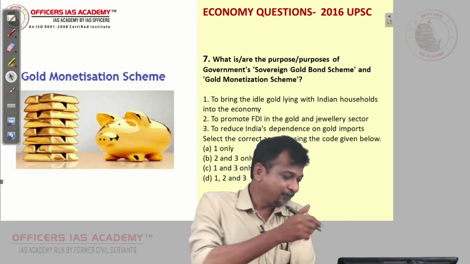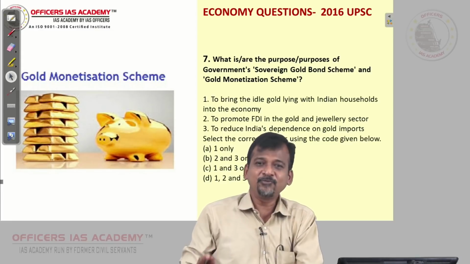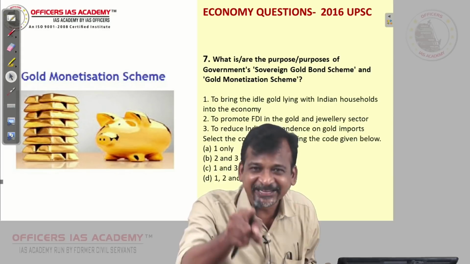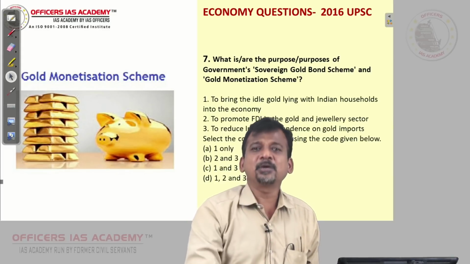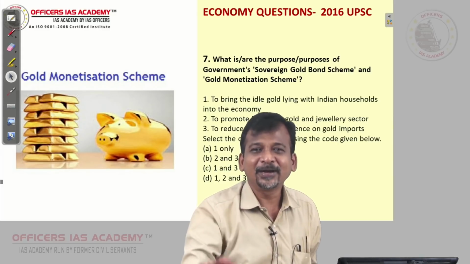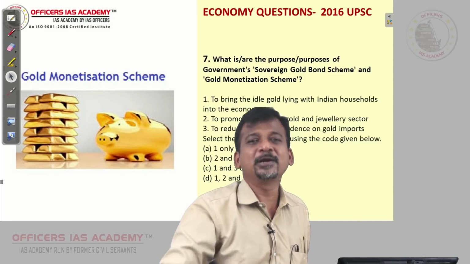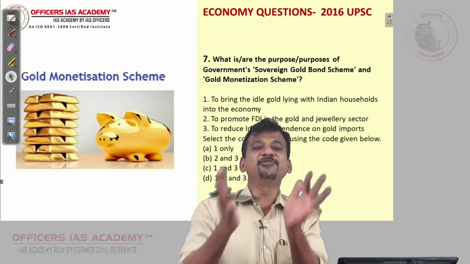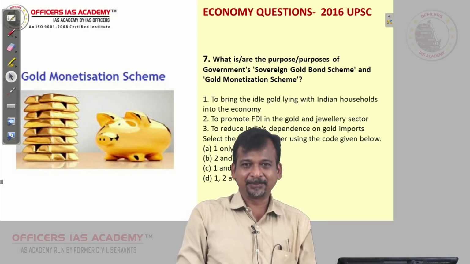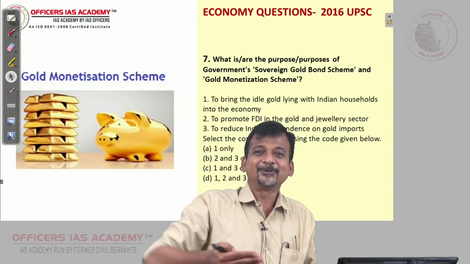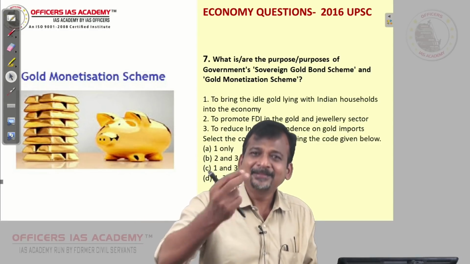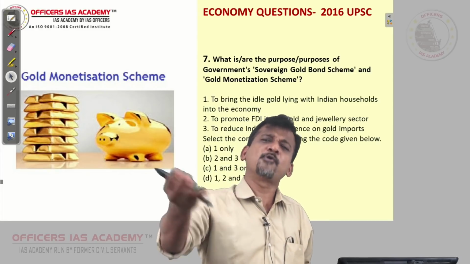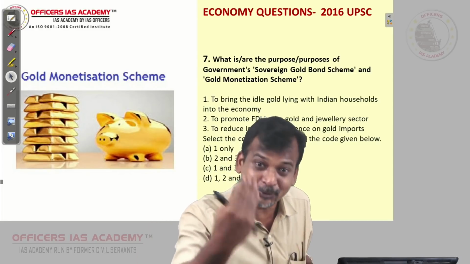Now, they came up with the gold monetization scheme. Any household or temple can go, like you put an FD, a fixed deposit. So you put in 1 lakh as FD. Then later you will get 1 lakh, say at a 5% FD rate, 1 lakh 5,000 next year. The same concept was applied here. You go and give your gold. Banks will accept it. Then 1 year later, 2 years later, what will happen? They will give you interest of 2%, and finally when you say, no, I want my gold back, under this scheme they will give you your gold back.